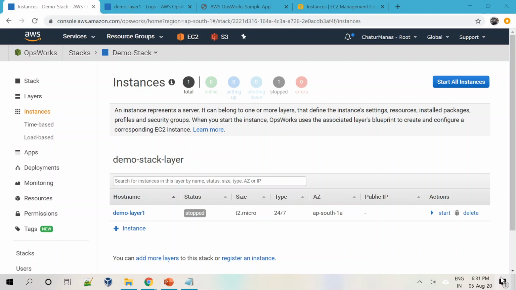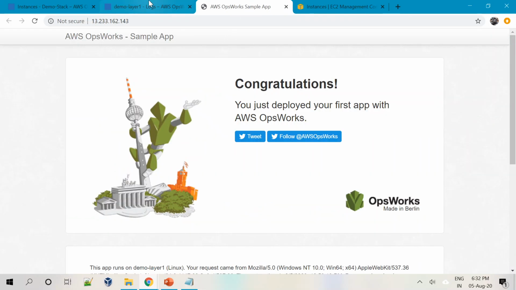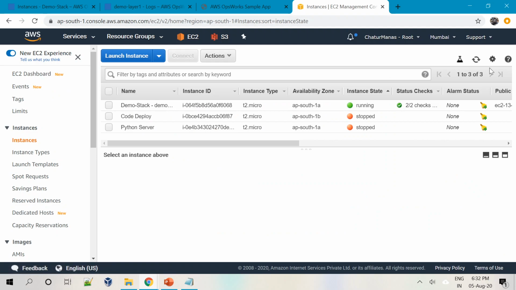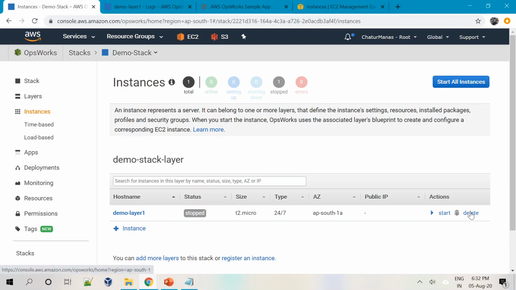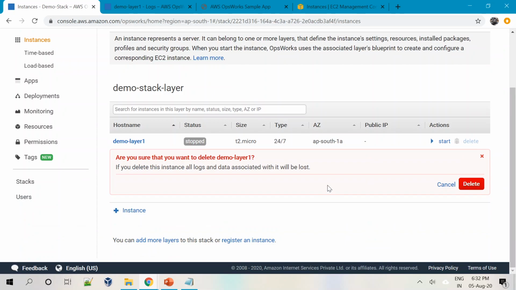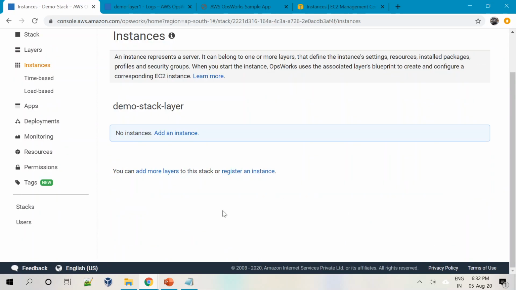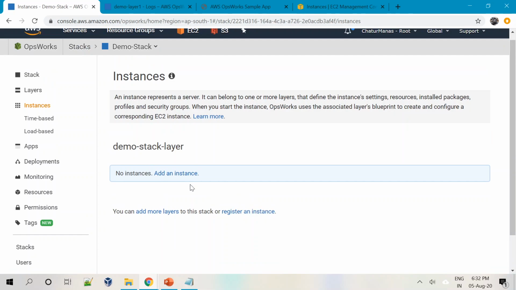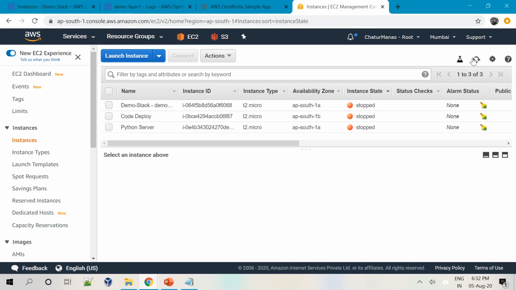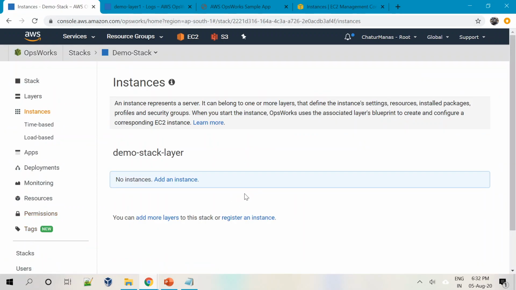If your application really desires so many layers and instances. So it roughly took around 1.5 minutes to stop this particular service. It is currently in a stop mode. So I'm in my EC2 console, and as you can see, this particular server that we have created is in a stop mode. So I'll go back, I'll delete this. Delete is completely removing it from AWS. It means terminating, right? So now currently there are no instances, and if I refresh, it is terminated. Now we have deleted that.